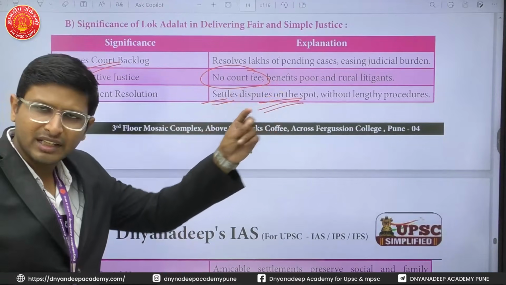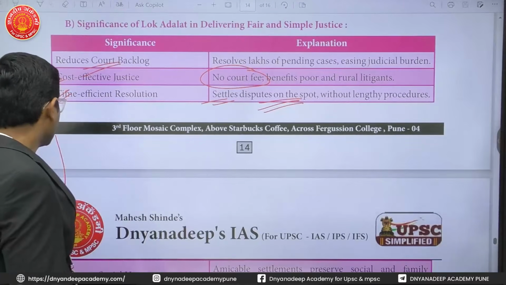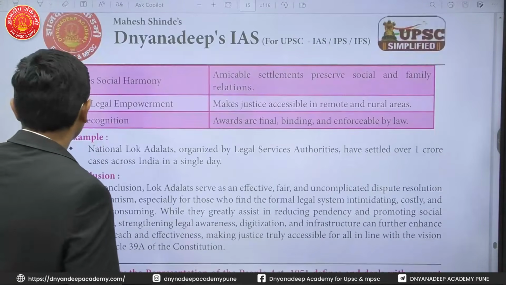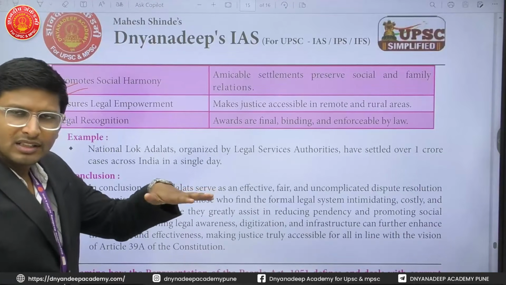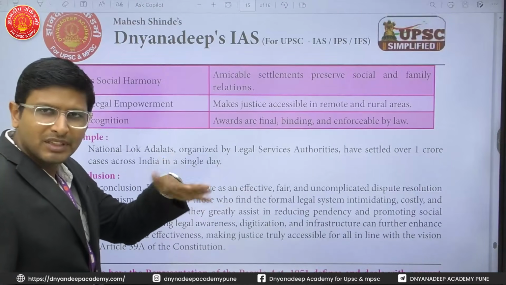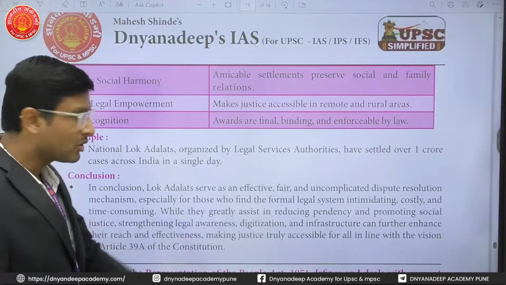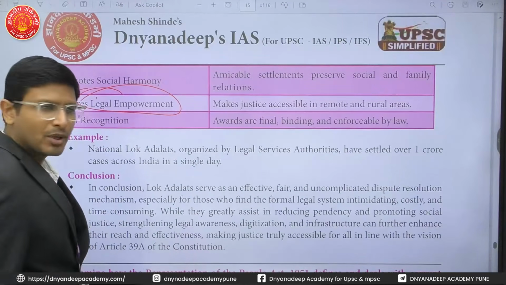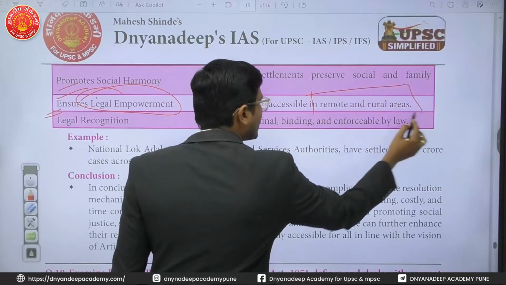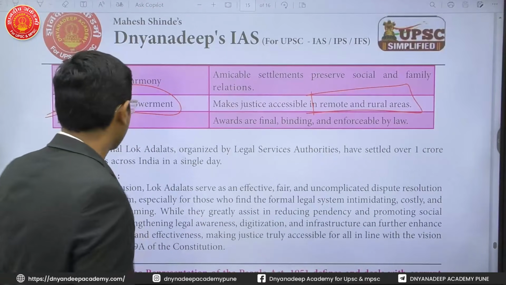There is no lengthy procedure. The dispute is settled on the spot, and compromise is done quickly. Then promote social harmony. If the issue is resolved, then there can be harmony. If people are fighting with each other and the issue is not resolved, there is no social harmony. Simple logic. Then ensure legal empowerment, because in the remote and rural areas where there is a lack of justice, Lok Adalat goes there and provides justice to the people.